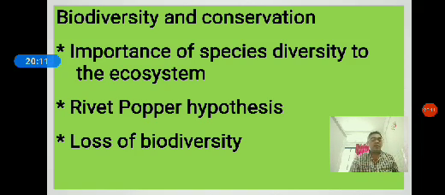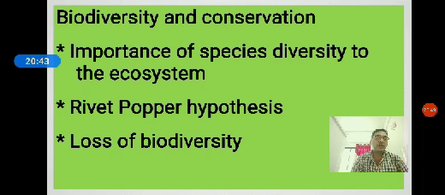The main cause for biodiversity loss is overpopulation. Man exploited the natural resources indiscriminately by deforestation. Deforestation means cutting of forest. Agricultural expansion: we are converting forest land to agricultural land. Urbanization: we are going to cut the forest and urbanize.